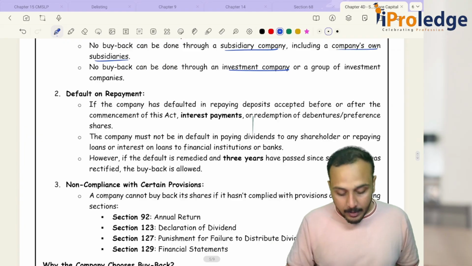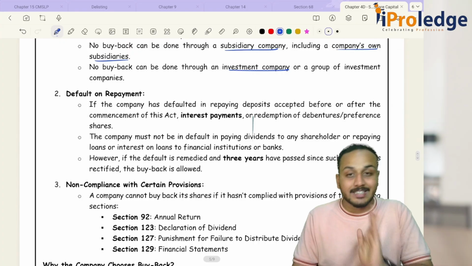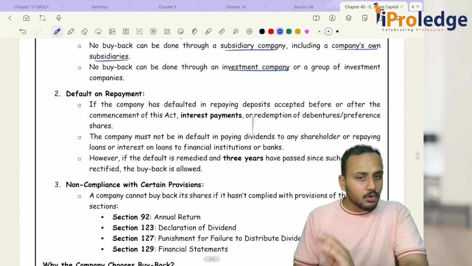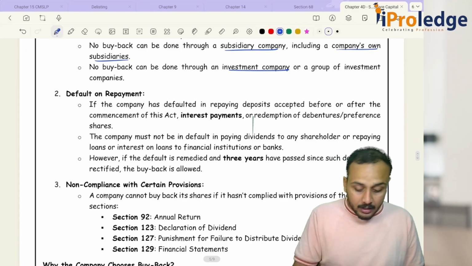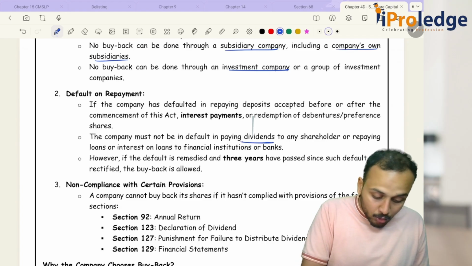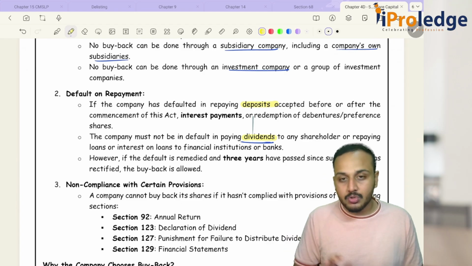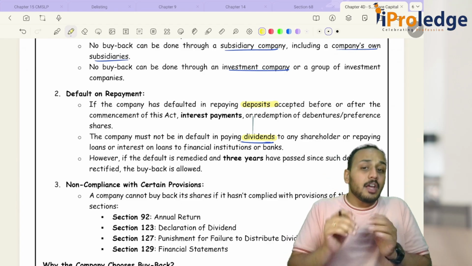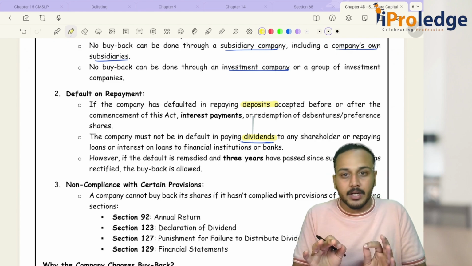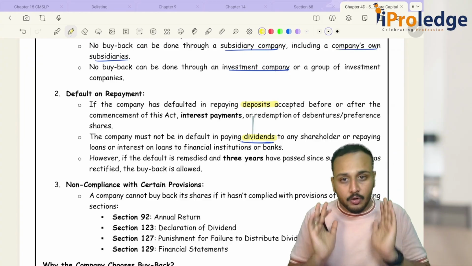Then default on repayment. If the company has defaulted in repaying the deposits accepted before or after the commencement of this Act, interest payments or redemption, then you cannot go for buyback. And if you have defaulted with respect to dividends, either deposits or dividends, if you have defaulted with respect to these two things, you cannot go for buyback. But if you have committed a default and a period of 3 years has been completed, then you can go for buyback.